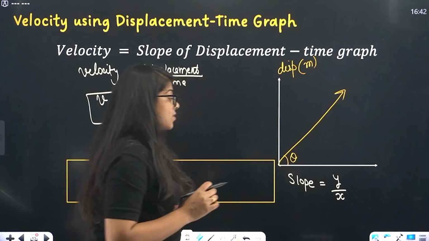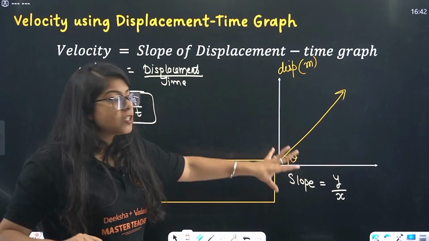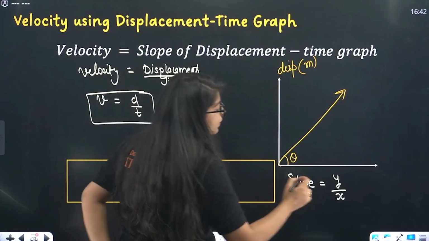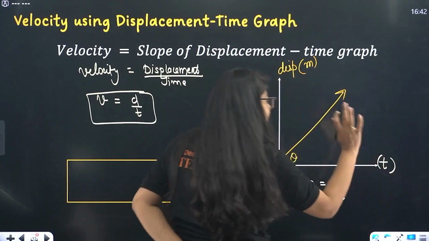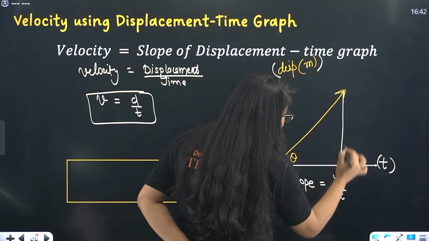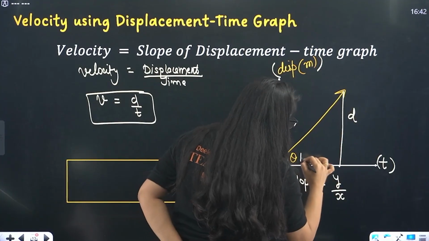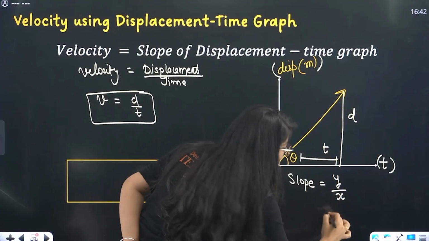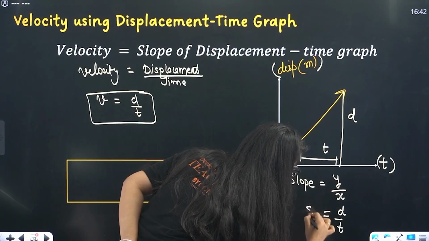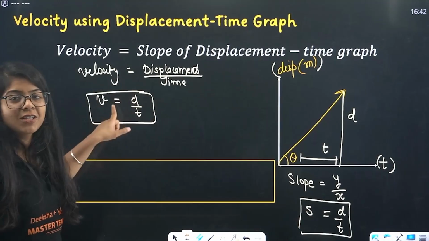Y-axis divided by x-axis. This slope is really important. Remember, how do we find the slope of a graph? Y-axis divided by x-axis. Now, this x-axis is time, and y-axis is displacement. Let me take this displacement as d, and this time as t seconds. So the slope is d divided by t. So slope equals d by t, velocity equals d by t.